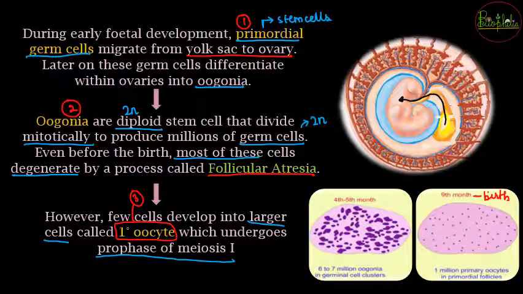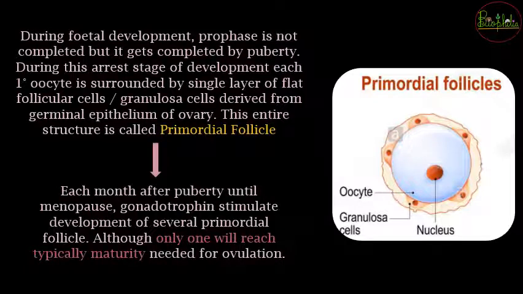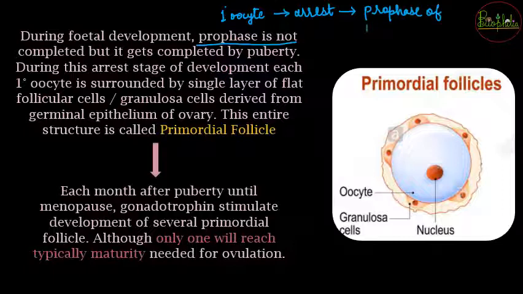अब prophase of meiosis 1 जब करेगा, then it is going to be the oocyte, that is primary oocyte. Now after the fetal development, the prophase is not going to be completed. यानी जो primary oocyte था, it is going to be stuck, or it is going to arrest. यानी वो उसके आगे स्टेज पे नहीं जाएगा, and it will be stuck at the prophase of meiosis 1.